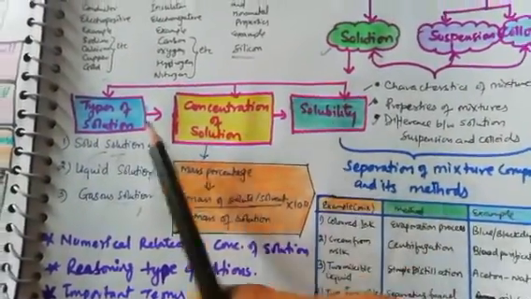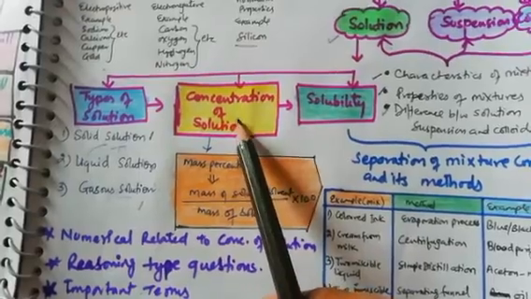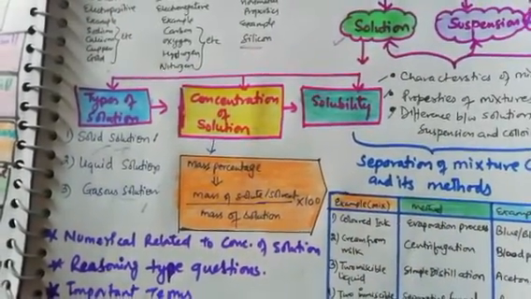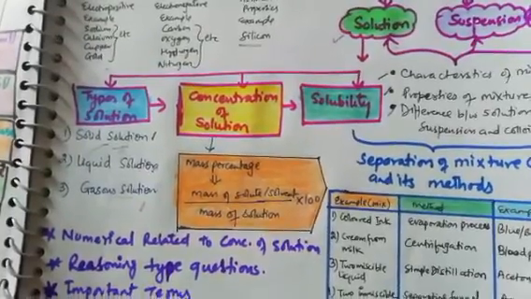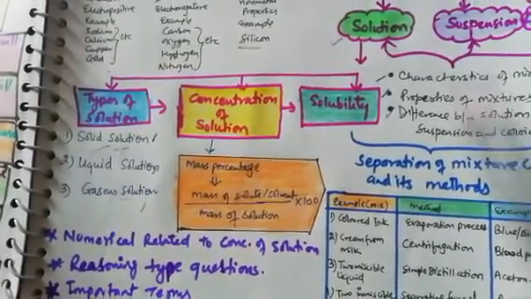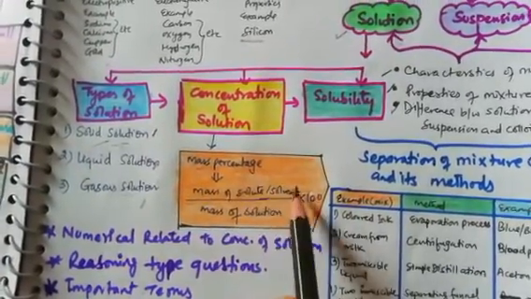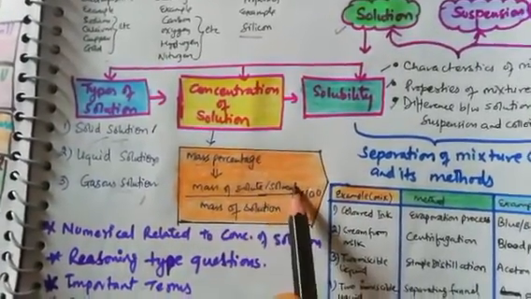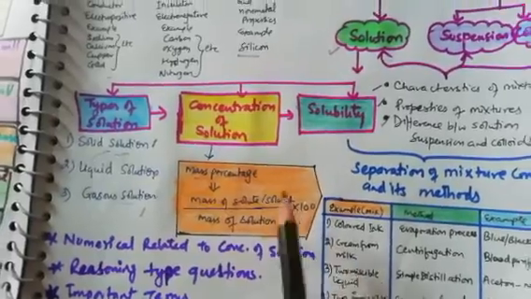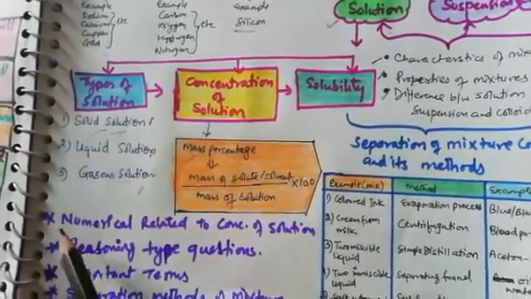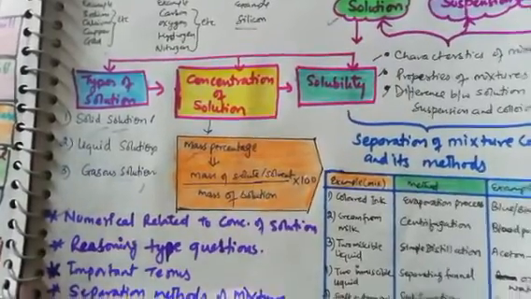Next, types of solution and concentration of solution we are going to study. Concentration of solution simply means how much amount of solute is dissolved in solvent: more concentration, less concentration. Mass percentage is calculated using this formula: mass of solute or mass of solvent upon mass of solution times 100. Using this formula, we can calculate the concentration of solution. In the exam also, numericals related to concentration of solution come.